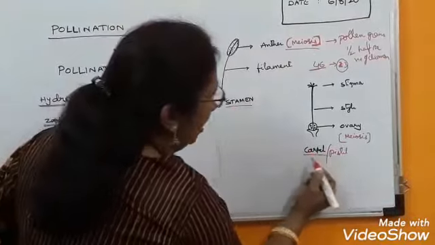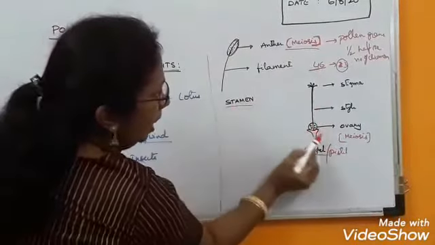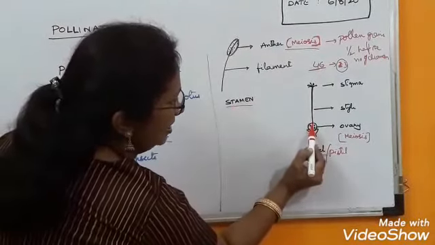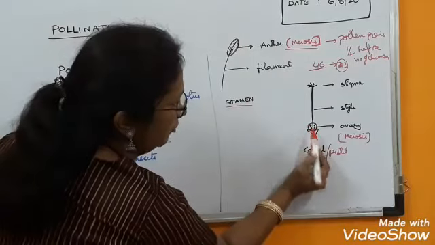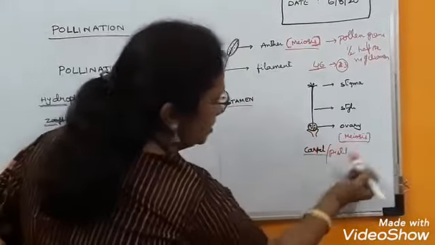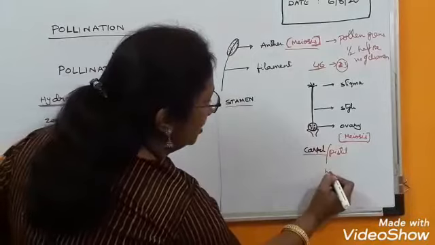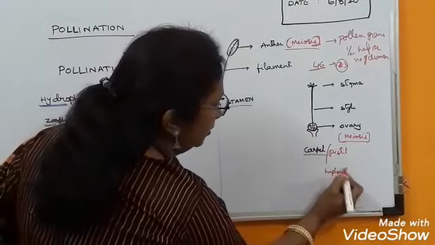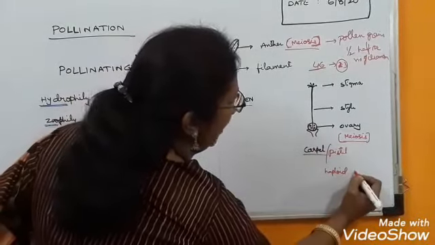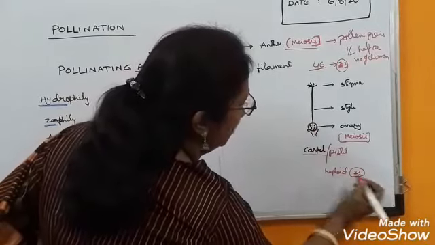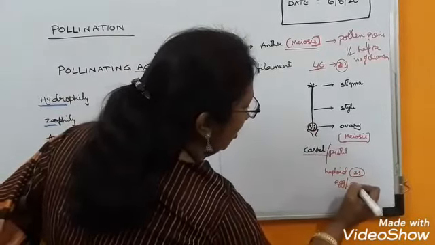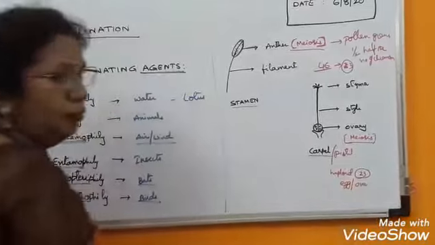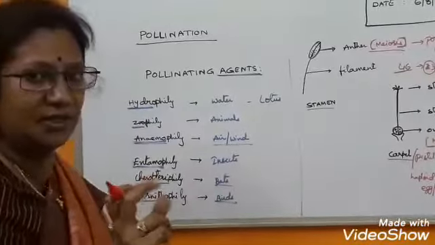Next, in the carpel, this is the ovary. Inside this ovary, the ovules are formed by meiosis. Due to that, haploid, that is n number, 23-chromosome eggs will form. Egg or ova. Ovule is singular, ova is plural.